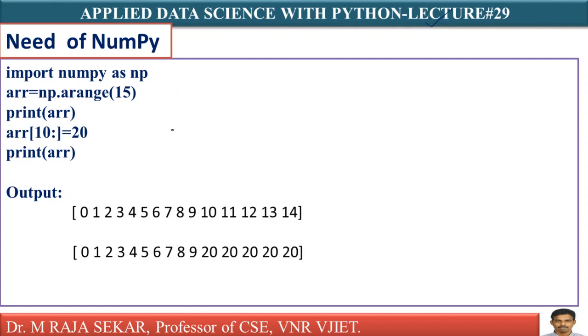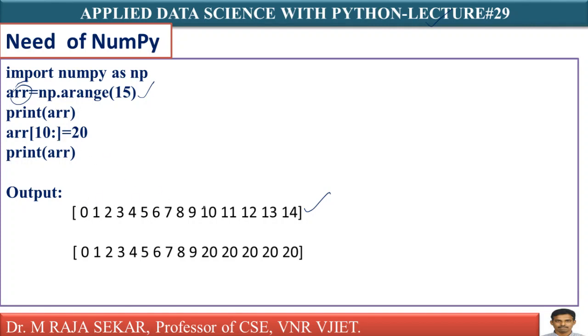We can also combine the assignment operator with slicing. Just see this one simple program. ARR equal to np.arange(15) internally returns an array with elements 0 to 14. That particular array gets stored in ARR, isn't it? This is an array. That's what it prints. Print ARR.